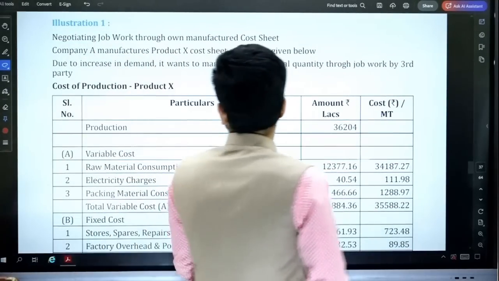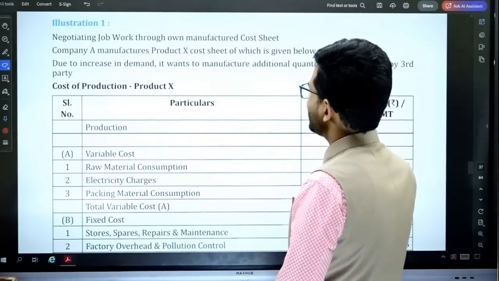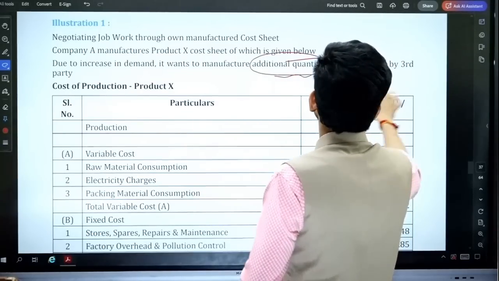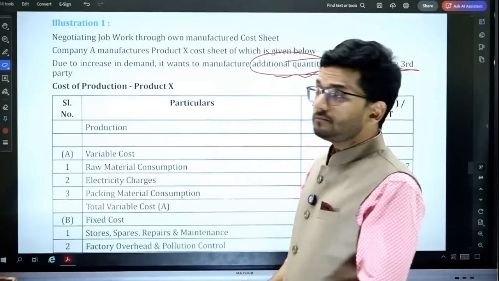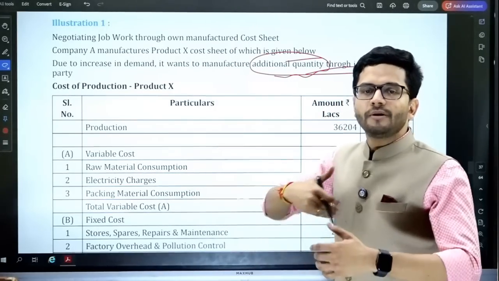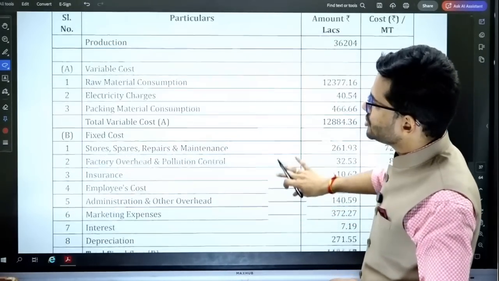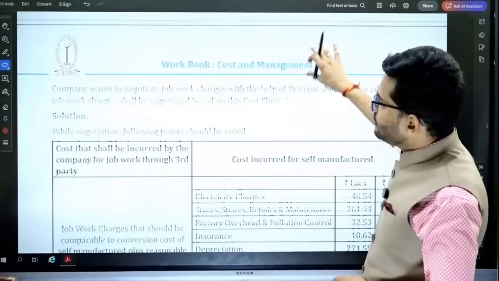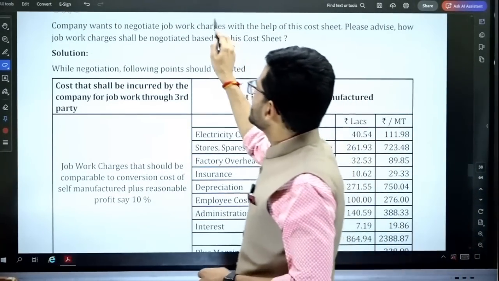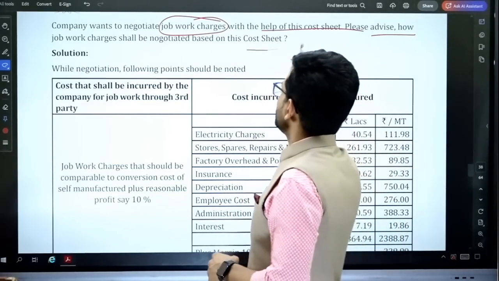Illustration number 1. Negotiating job work through own manufactured cost sheet. Company A manufactures product X, the cost sheet of which is given below. Due to increase in demand, it wants to manufacture additional quantity through job work by a third party. So company A is manufacturing product X and, due to additional demand, wants to manufacture more of product X. These are the various costs given in this cost sheet. The company wants to negotiate job work charges with the help of this cost sheet. Please advise how job work charges can be negotiated based on this cost sheet.